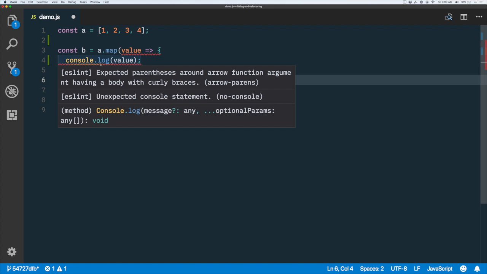Unexpected console statement. So that's another thing in passing. Like, yes, in production we don't want console statements, but for troubleshooting purposes, it would be nice to have them in there. Now it's fine to be warned about them to make sure we don't lose them in our build and commit them to Git accidentally.